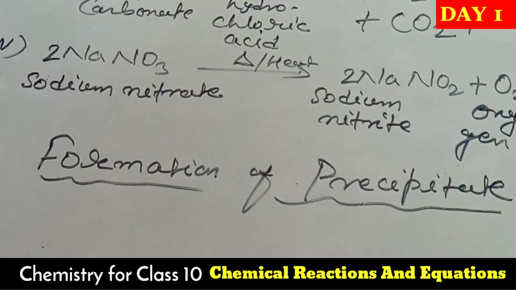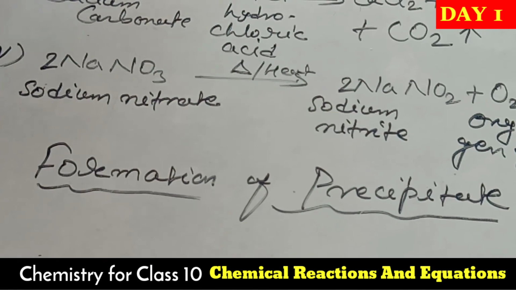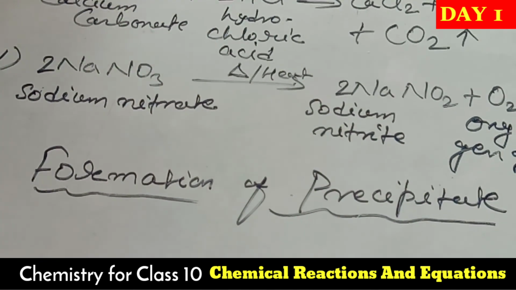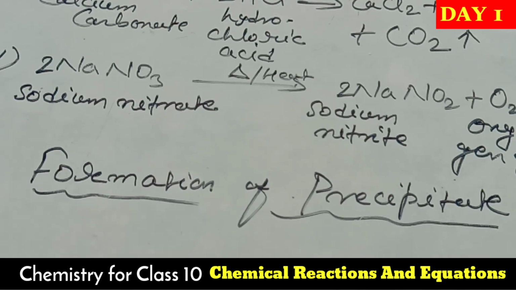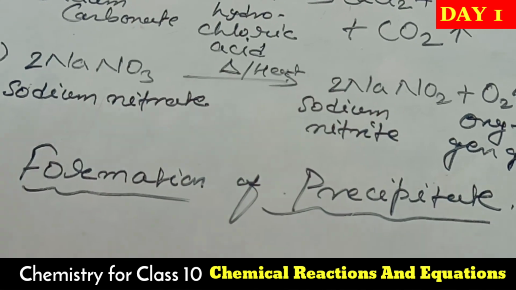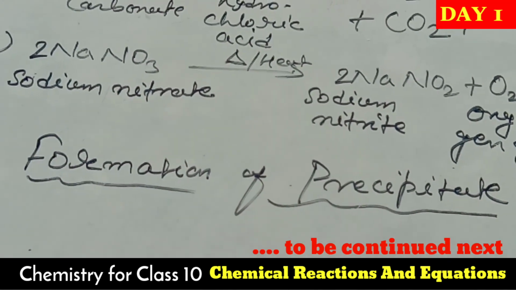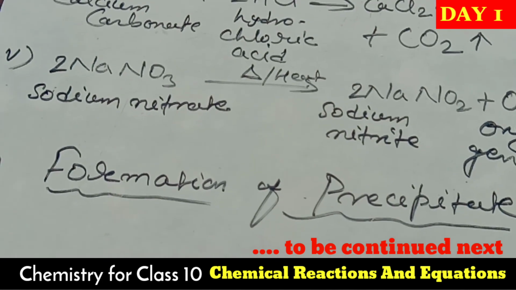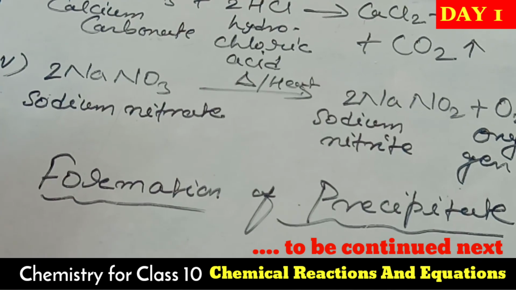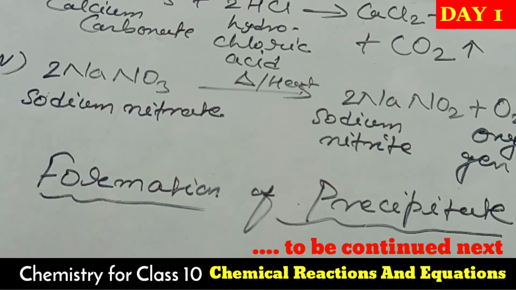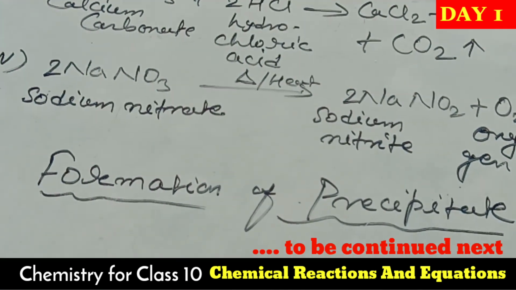Till then, for the examples of evolution of gas that I have given, collect some more examples from your books or different sources. You can give different kinds of examples, and it will be set in your mind, you will never forget it. Just go through the book, bring some more examples and read it thoroughly.